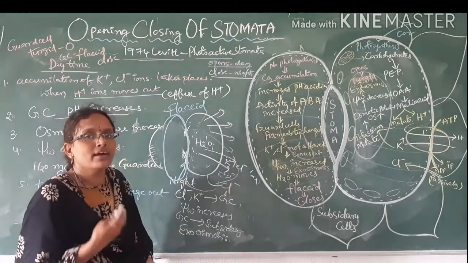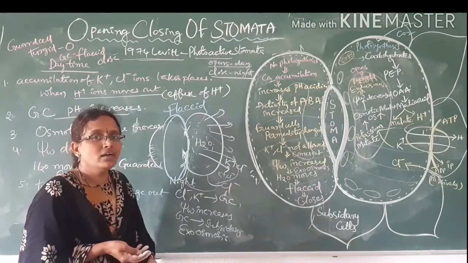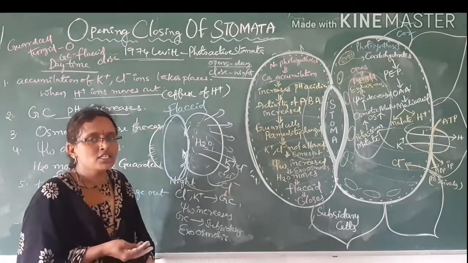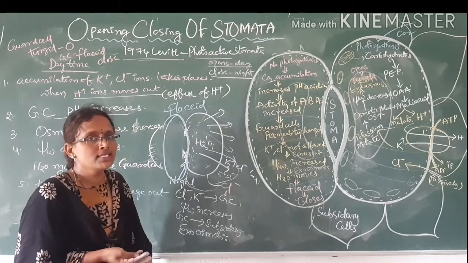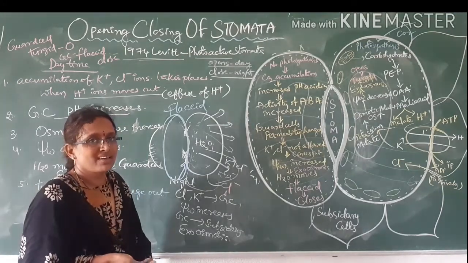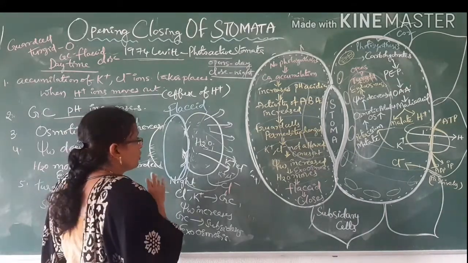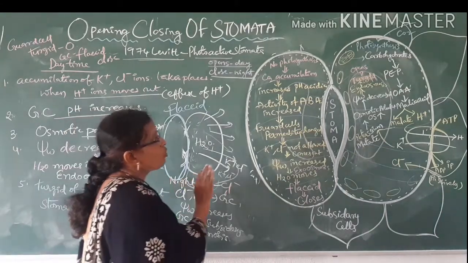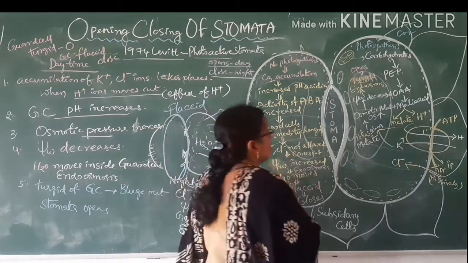Endosmosis takes place when the ions are accumulated in the guard cells. When these ions move out of the guard cells, then exosmosis takes place. These are the reasons for opening and closing of stomata. So actually what will happen is that we are going to see now.